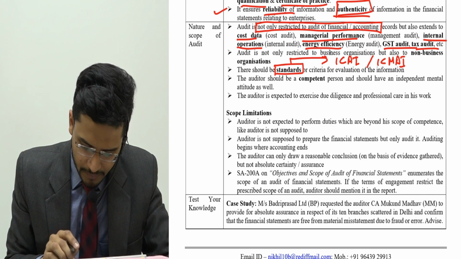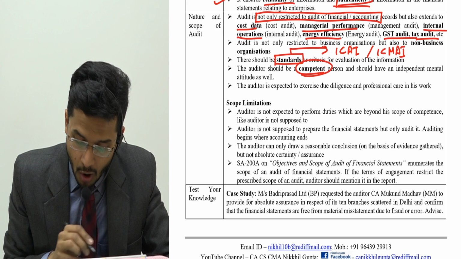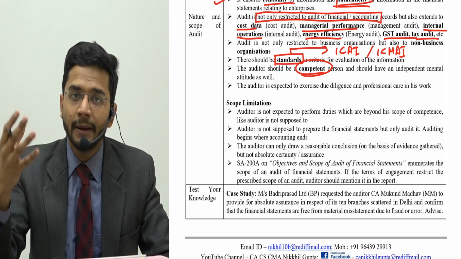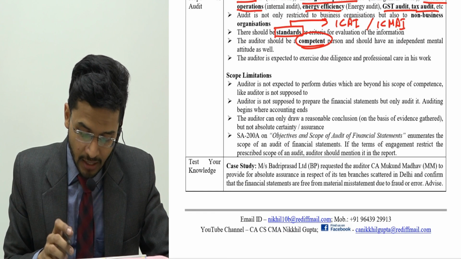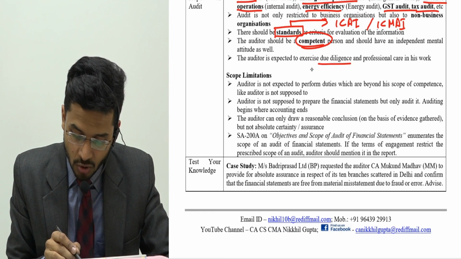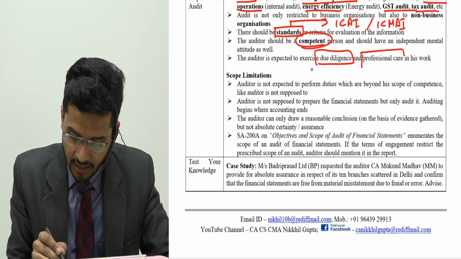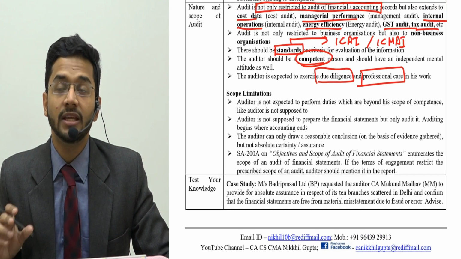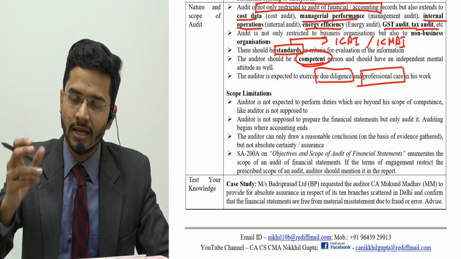All right, sir. So the auditor should be a competent person. He has to be well qualified and he has to be independent of the client. Then the auditor is expected to exercise due diligence and professional care. So obviously the auditor has to be diligent in his work. He has to be careful in his work while performing any audit.